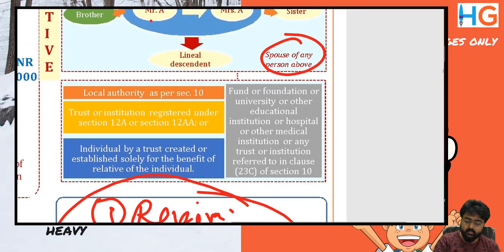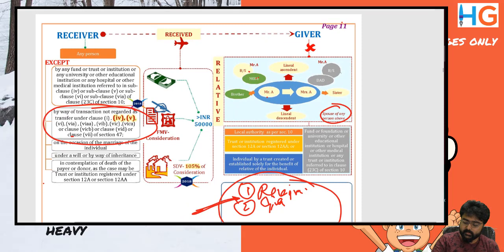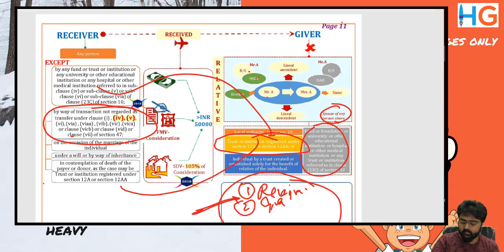If the giver is a 12A or 12AA institution, or a 10(23C) institution, like we mentioned here and here, it will be exempt. So the basic 2 points are check the receiver, check the giver. Okay, now the third point.